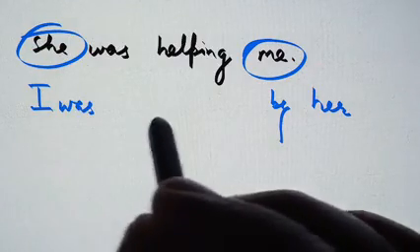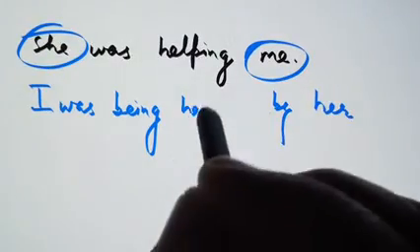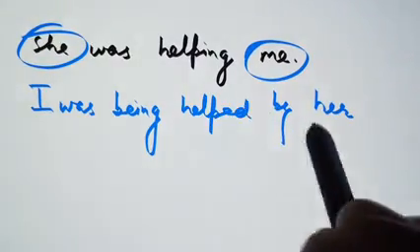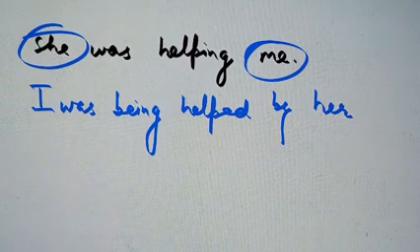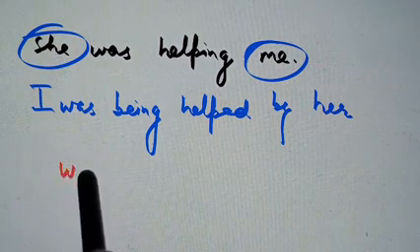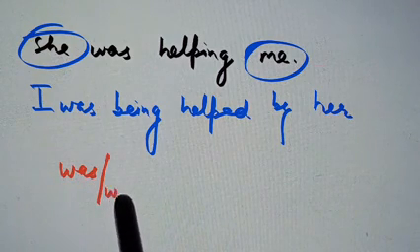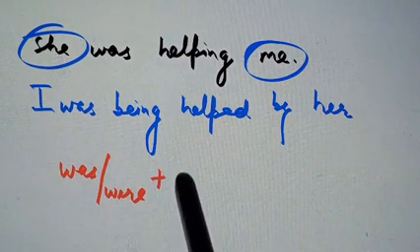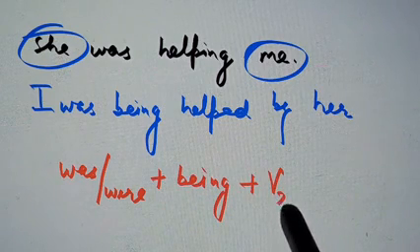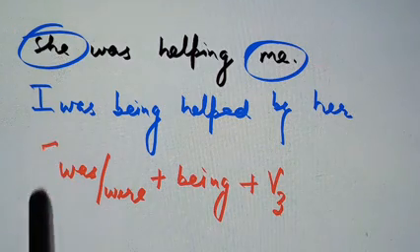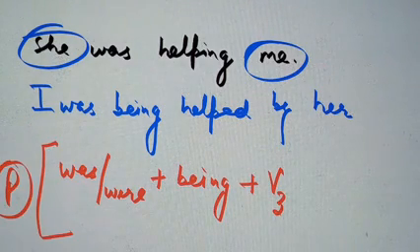I was being helped by her, where helped is the third form. So the rule for past continuous in passive voice becomes was, were plus being plus third form of the verb. This is our passive past continuous tense.